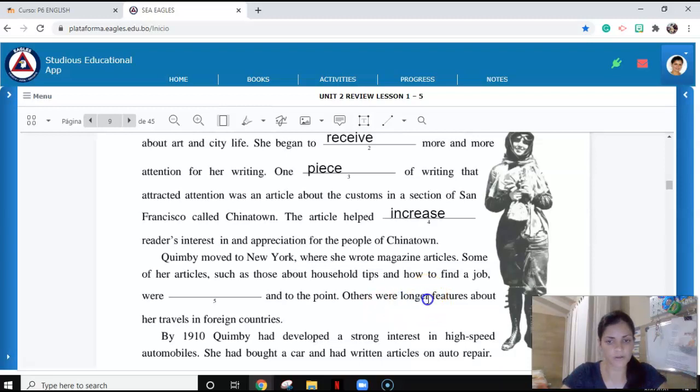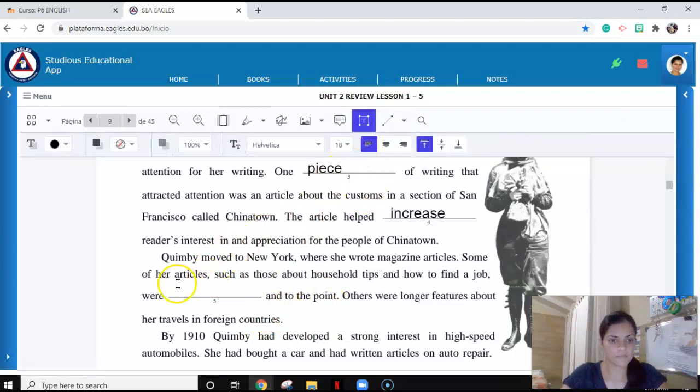So here we have longer, which is the difference from our first sentence, right? So we can use longer and look for a synonym, which is shorter. So find in the spelling list a word that means shorter or to the point. So are you thinking the word I'm thinking? Yes. Brief. Remember, brief means to make something shorter, or to say something in a few words.